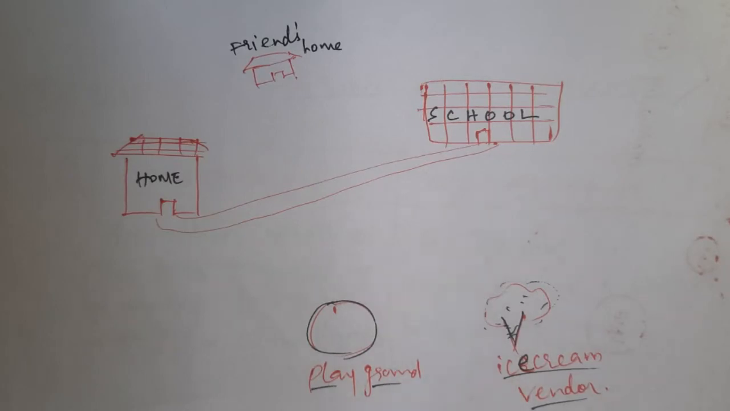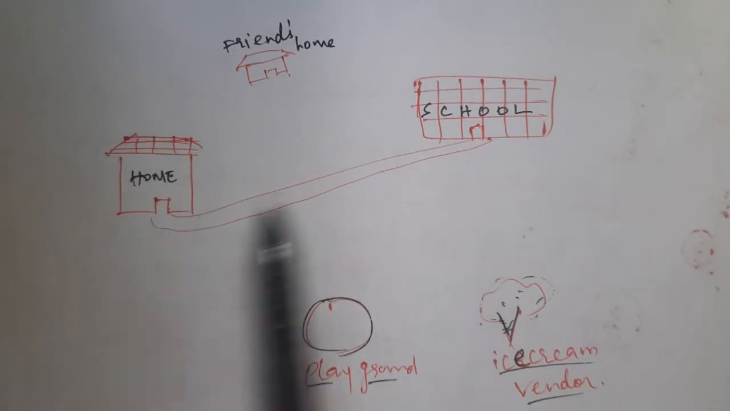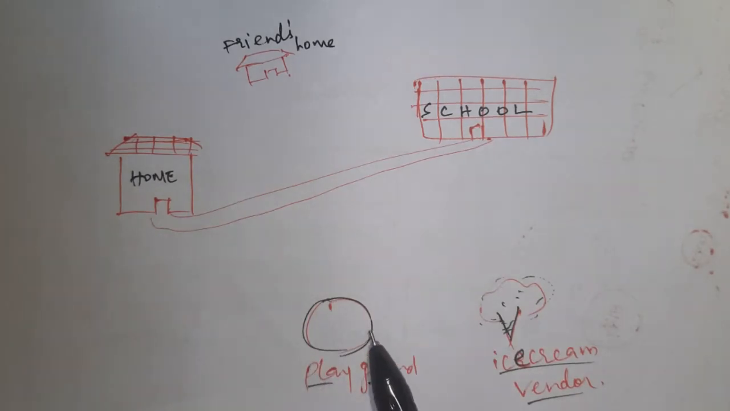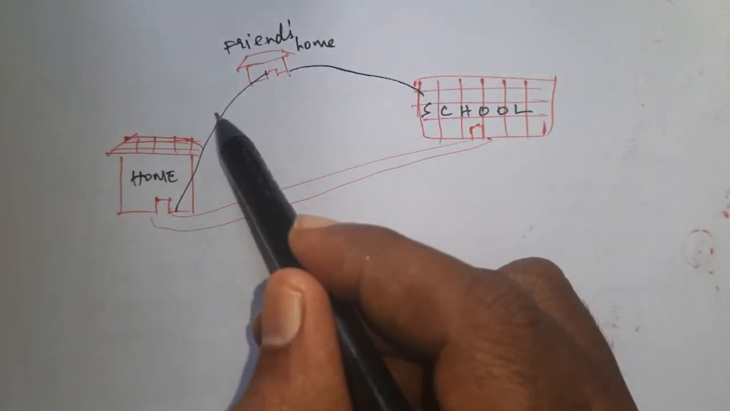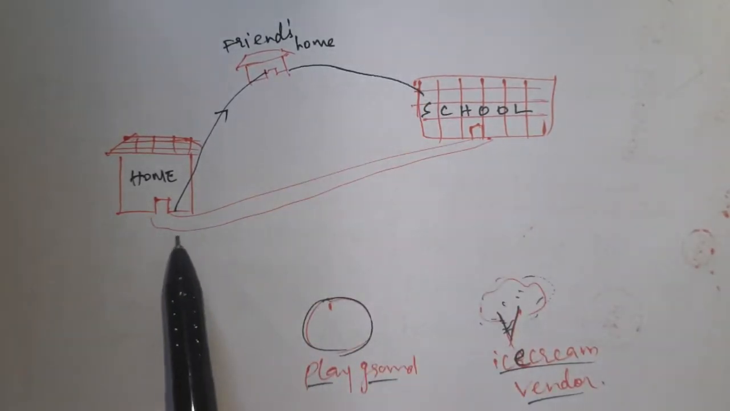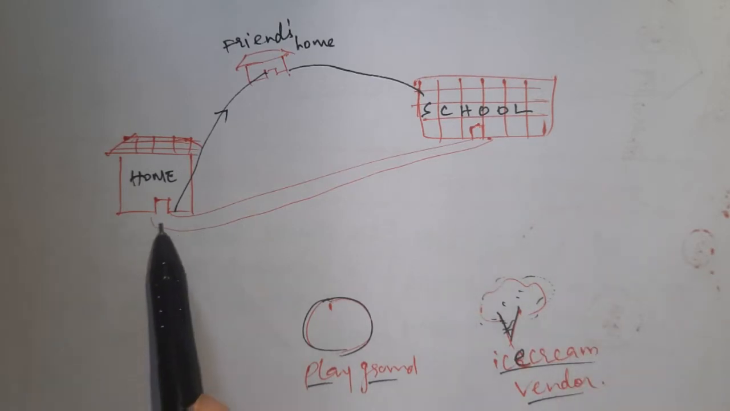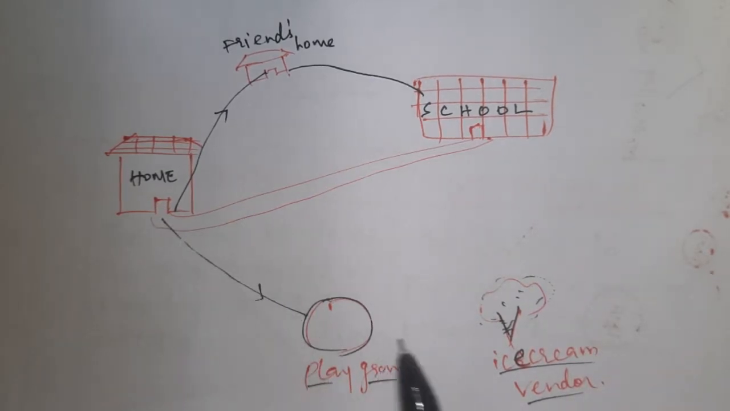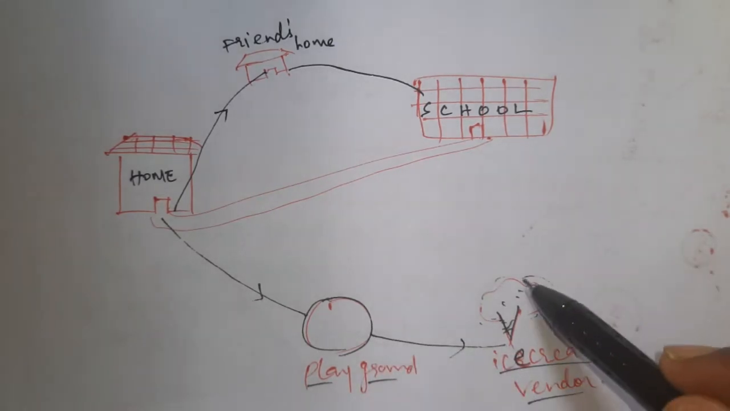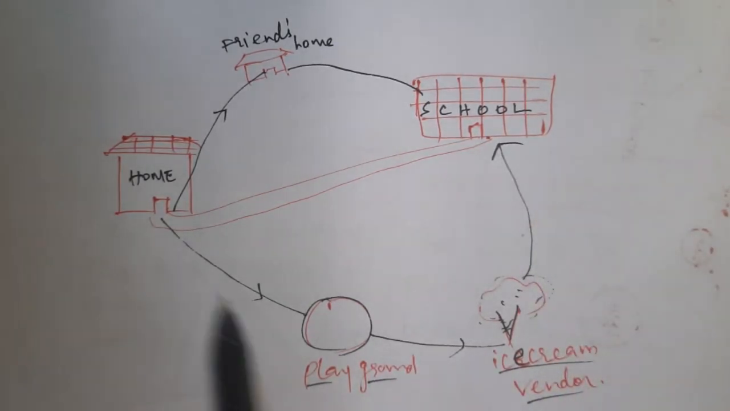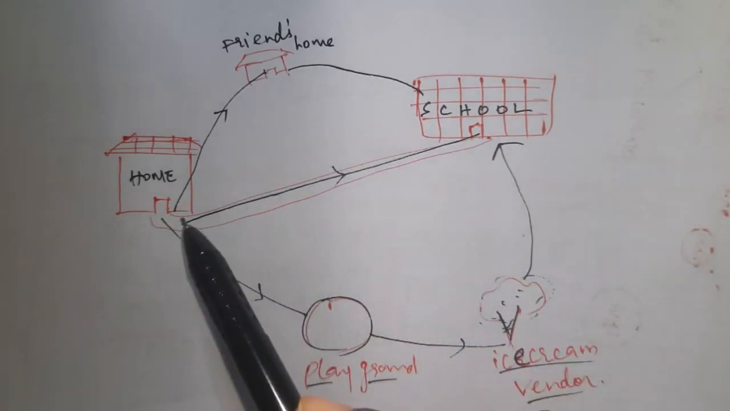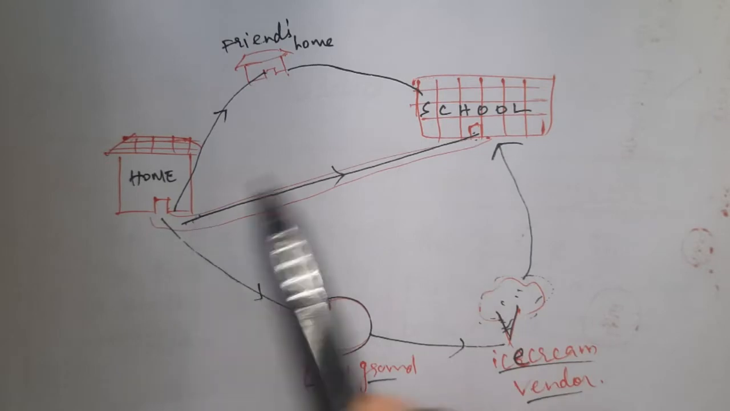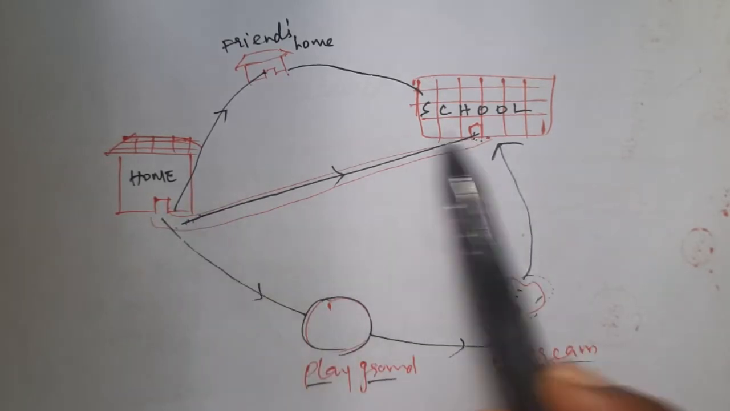Let's consider this diagram. We'll go from home to school in different paths. If you go from home to school through your friend's home, we'll follow this direction. Suppose you are following this direction, that means first you are going to the playground, next you will go to the ice cream vendor, next you will go to school. Next, sometimes you don't have time, so directly you will go from home to school. Here, this direction represents a short period of time and the shortest path.